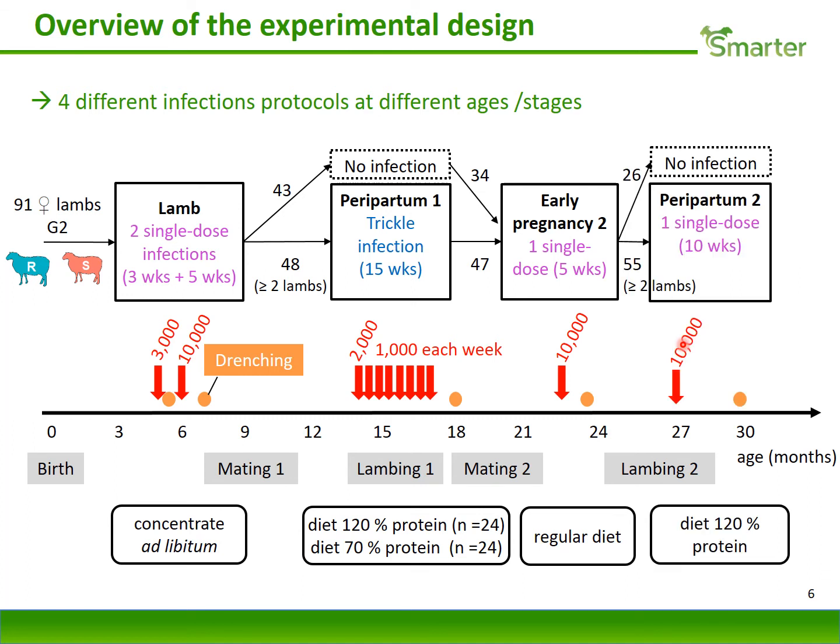And finally, we had another infection in peripartum with the ewes with at least 2 lambs. And contrary to the first infection in peripartum, we had an infection with 1 single dose, and ewes received high-level protein during this infection.